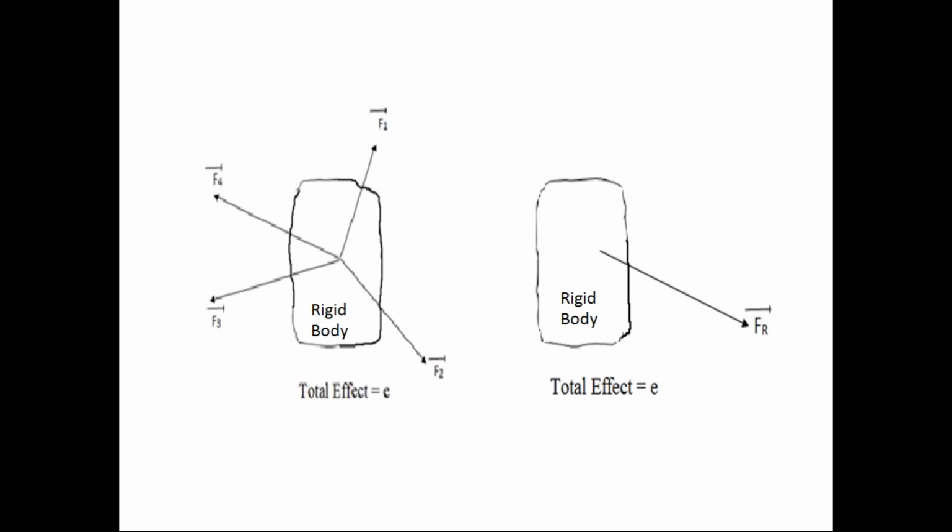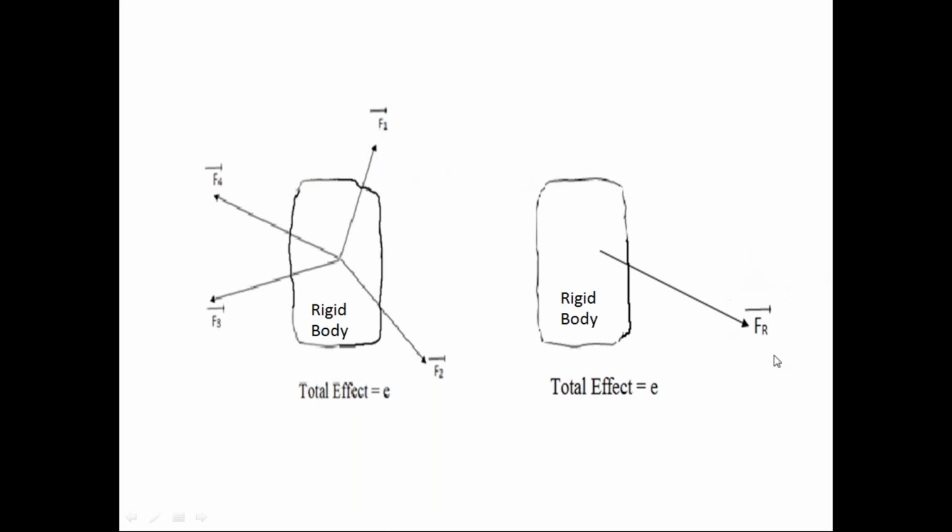Last class I explained that force is a vector physical quantity. So in this diagram, the first force is F1 bar, the second force is F2 bar, the third force is F3 bar, the fourth force is F4 bar, and I represent the single force as Fr bar. We call this one force the resultant force of these 4 forces acting on the rigid body. So check the definition of this resultant force.